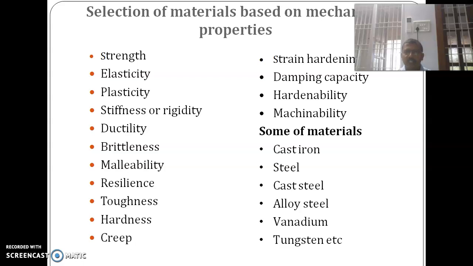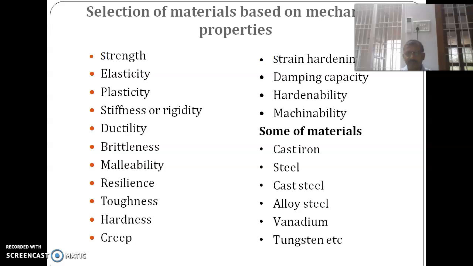Then hardenability. Hardness and hardenability are different. Hardness is the hardness of the material, whereas hardenability is the ability of the material to make a small indentation on the surface. The Jominy end quench test is available to find the hardenability of the material.